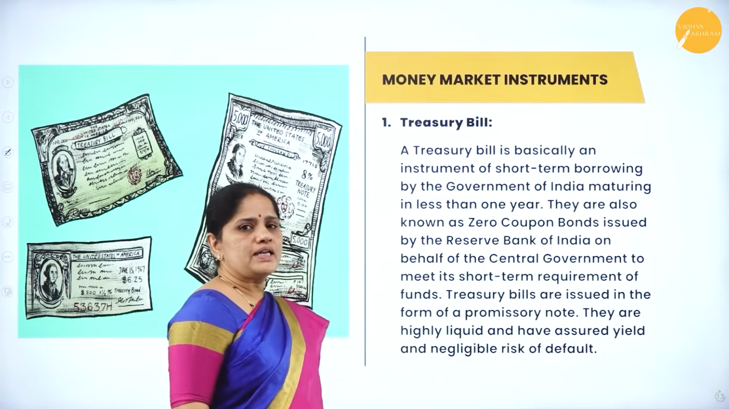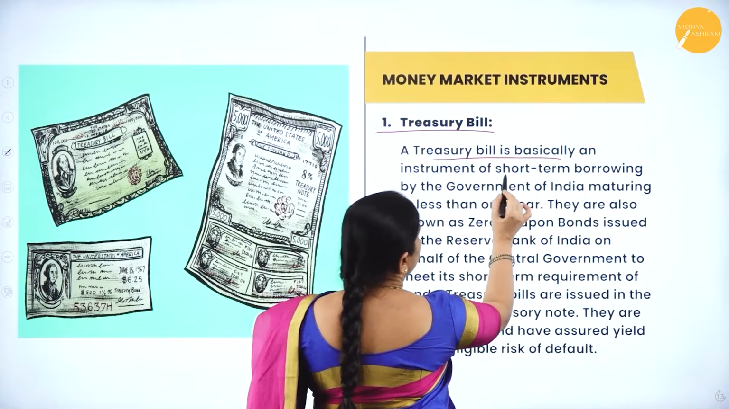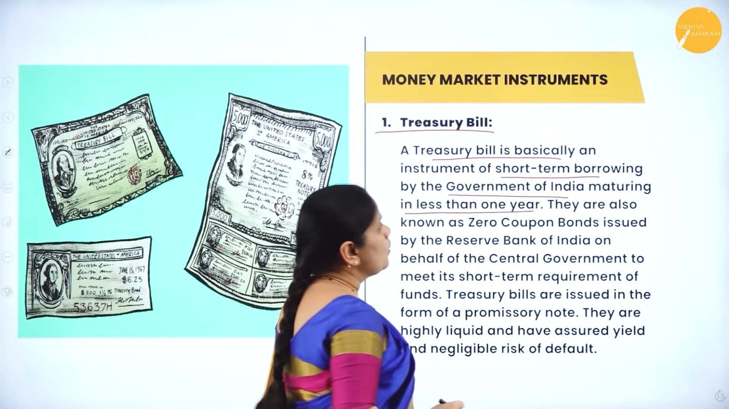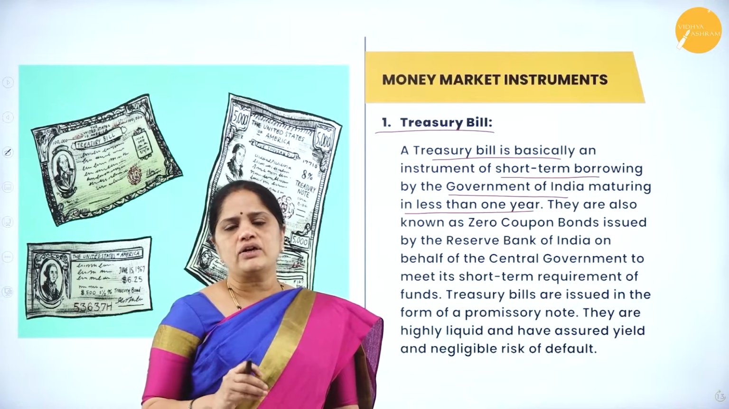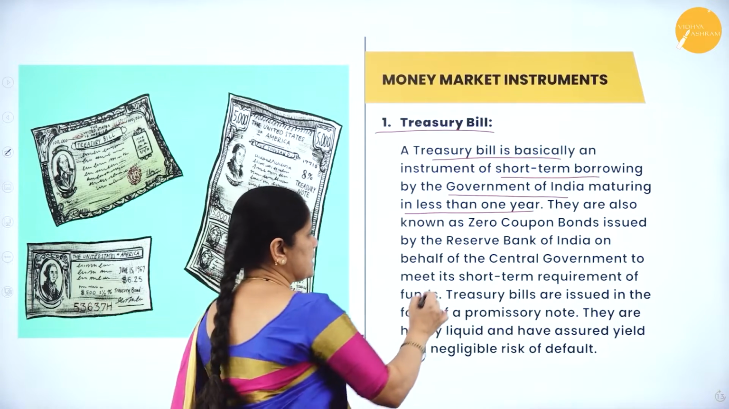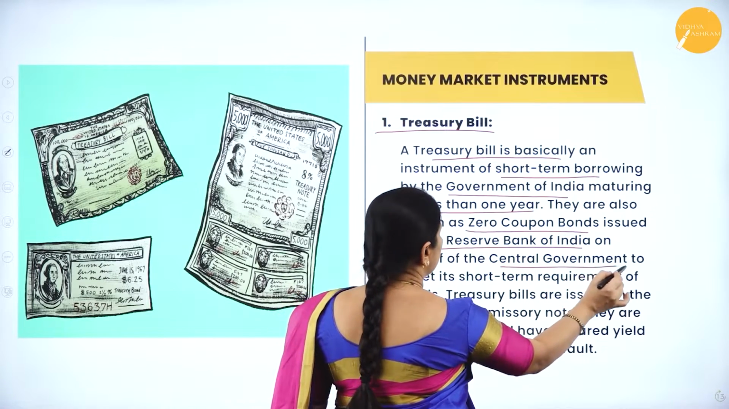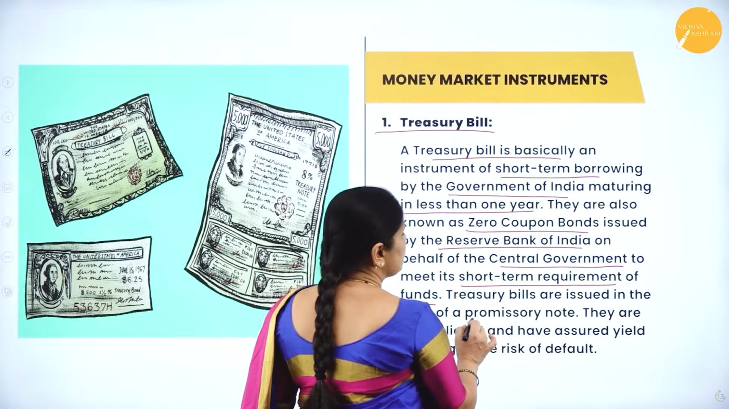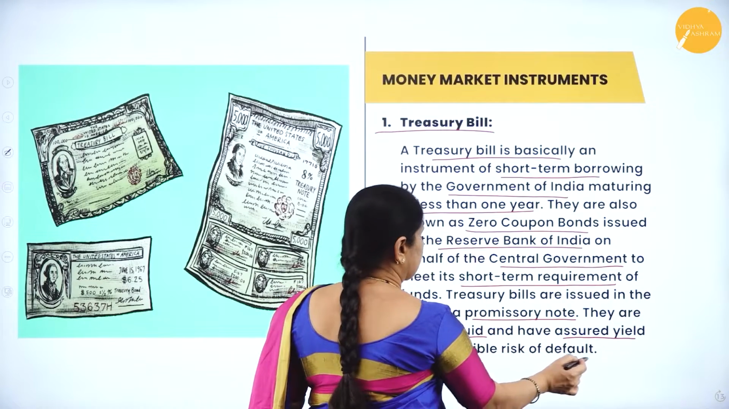Now, the first type of money market instrument is the Treasury Bill. A Treasury Bill is basically an instrument of short-term borrowing by the government of India maturing in less than 1 year. They are also known as zero coupon bonds, issued by the Reserve Bank of India on behalf of the central government to meet its short-term requirement of funds. They are issued in the form of promissory notes and they are highly liquid and have assured yield and negligible risk of default.